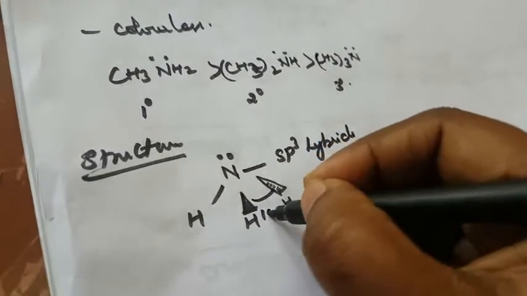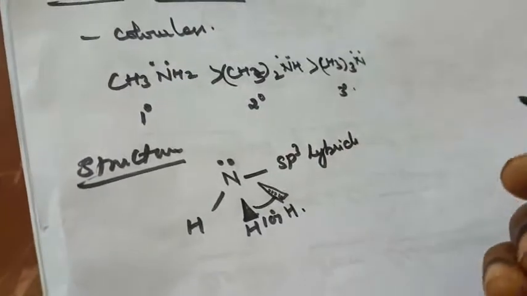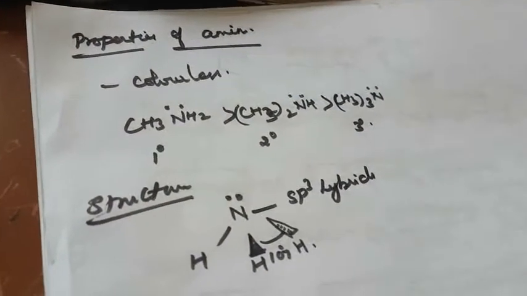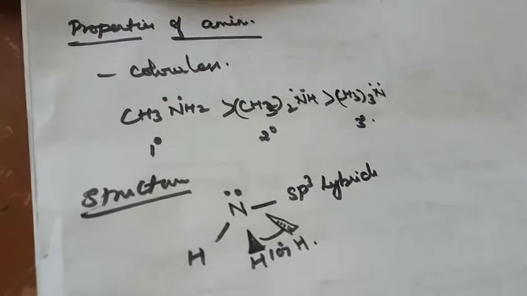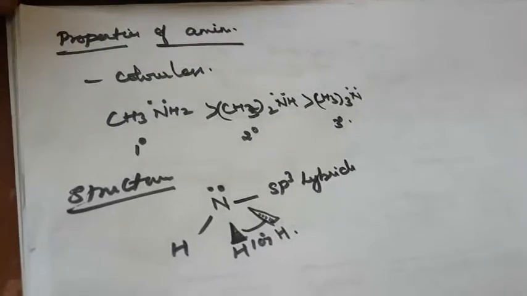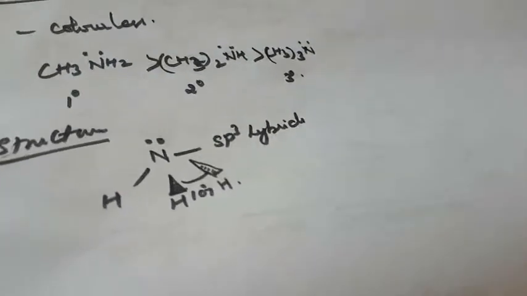The bond angle is 107 degrees, which is less than the normal tetrahedral bond angle of 109 degrees, due to the lone pair. The CNC bond angle in trimethylamine is 108 degrees.